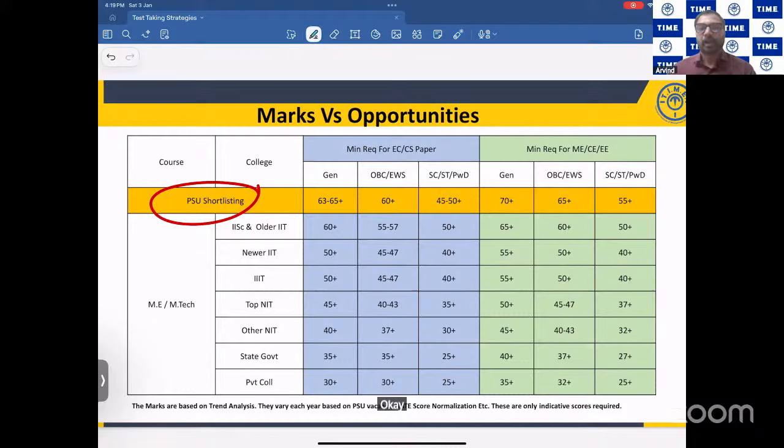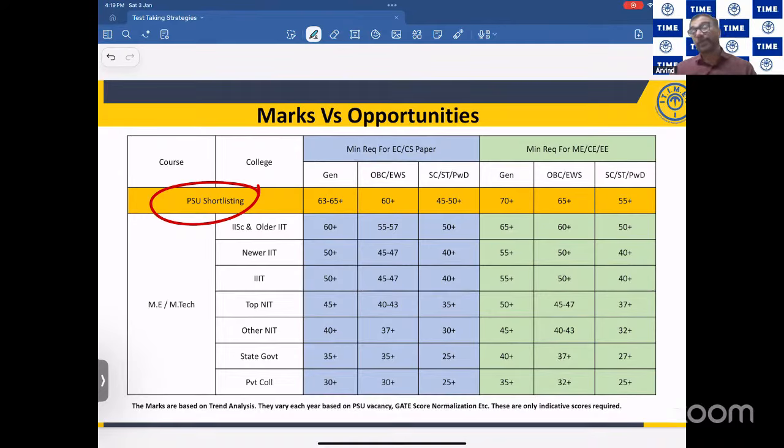If you look at the past history for the last 5 years, students who have scored nearly 70 marks are almost sure of getting a job in a public sector unit.